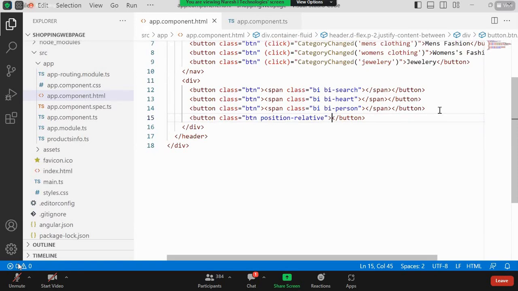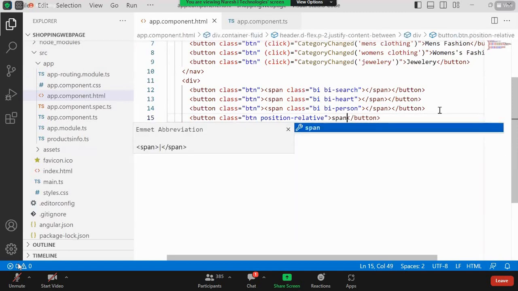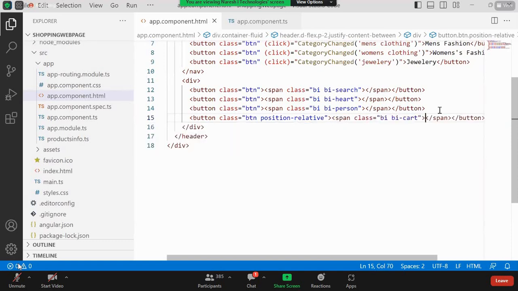And here, what I'll be doing is, I'll take a span tag. Inside the span tag, a simple cart I just wanted to have, so it's a bootstrap icon, bootstrap icon hyphen cart, that's what I can give.